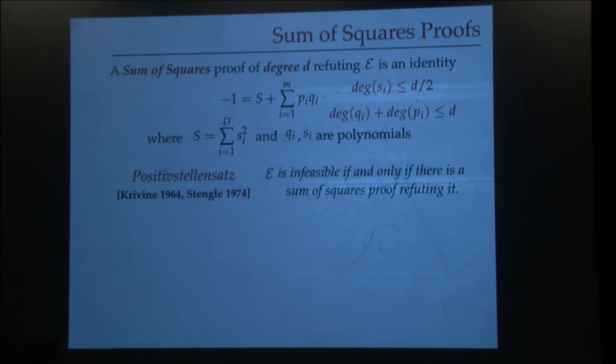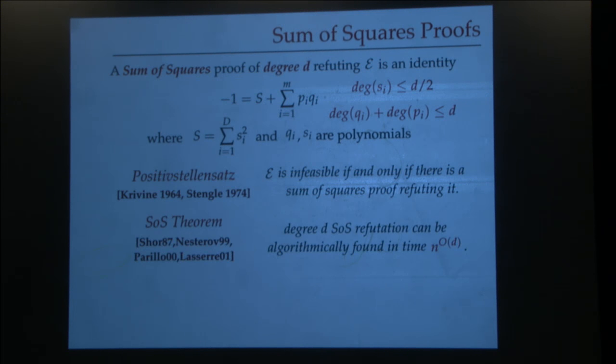Okay, so that's great. Whenever we want such a proof to exist, it does exist. What is extra nice is that if the proof has degree bounded above by capital D, then it can also be discovered by an algorithm that runs in time n to the O of D. So if such a proof exists, we also answer the second question, that it can be efficiently discovered. Okay. And again, I'll tell you only a little bit more about this, but we'll not go into details.